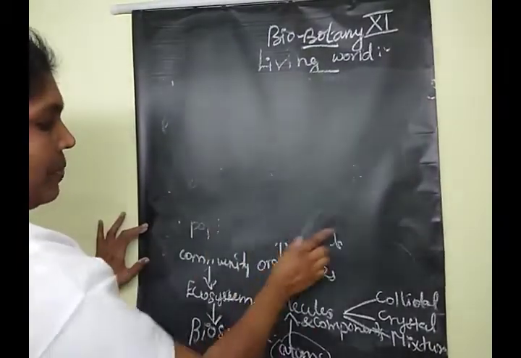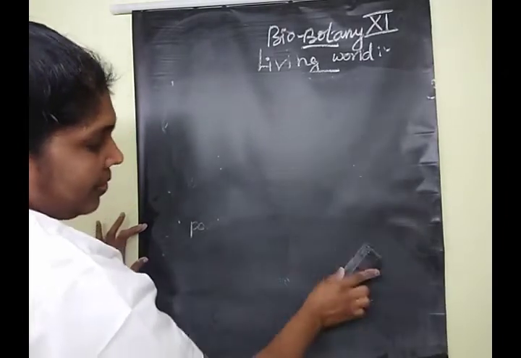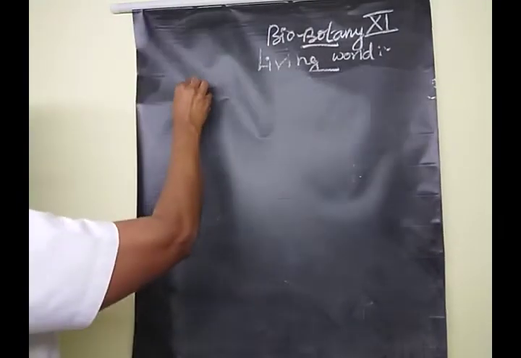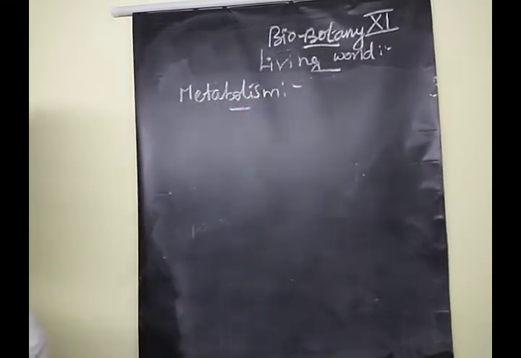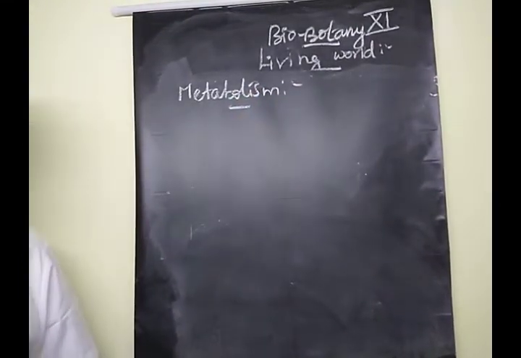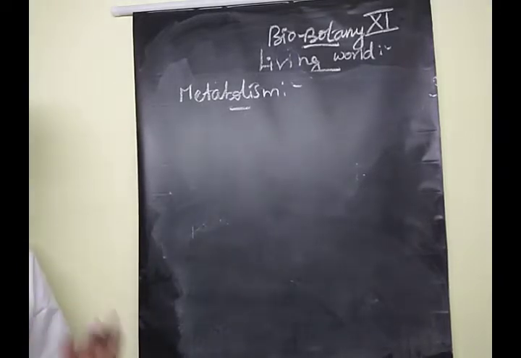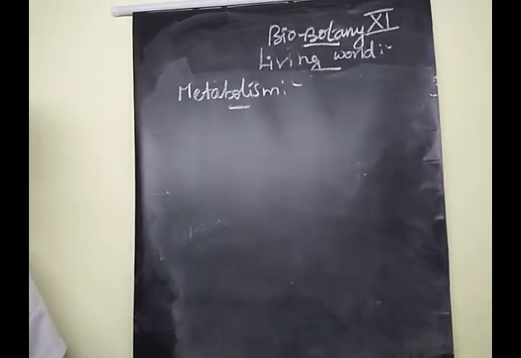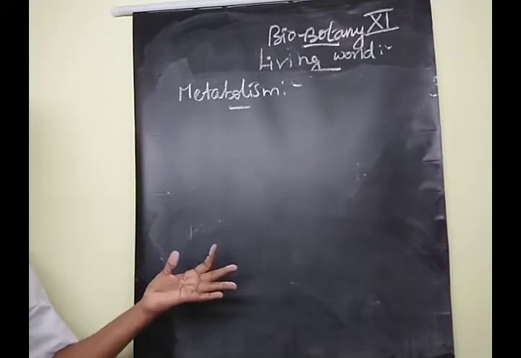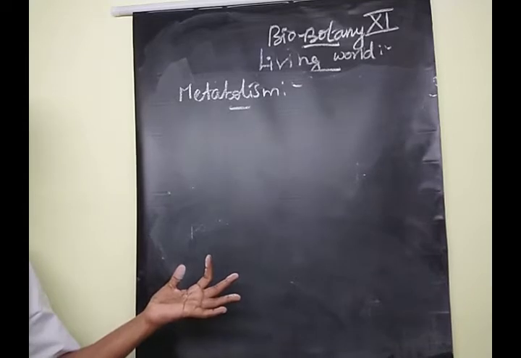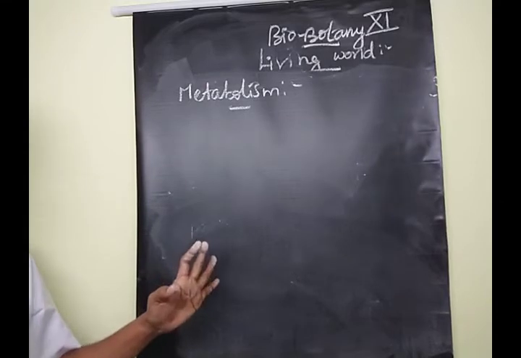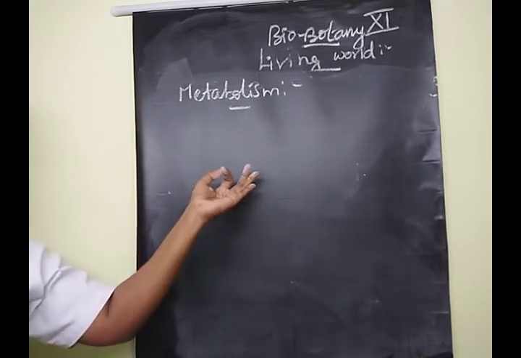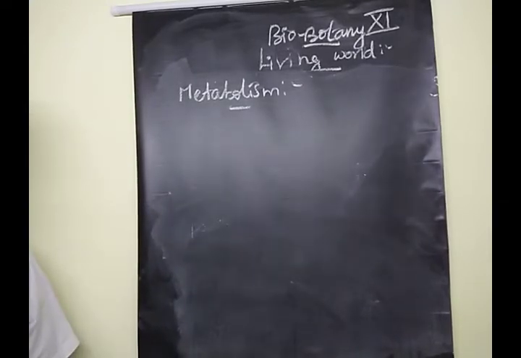Then the last attribute we are going to learn is metabolism. Did you hear this word, metabolism? Do you know? What is the meaning of metabolism? If any chemical reactions take place inside the cells of living things, that is called metabolism, or metabolic activities. Am I correct? The total chemical changes that take place inside the cells of living things are called metabolism.